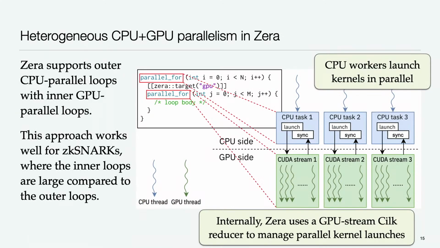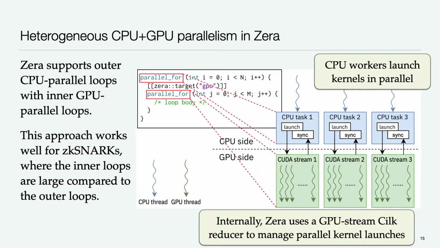OK. So Xera combines OpenCilk as well as Kitsune and its support for GPU execution to support combining CPU and GPU parallel loops in one specific way. So Xera allows the innermost loop to be a GPU parallel loop, and outer loops beyond that can be CPU parallel loops, as illustrated here.